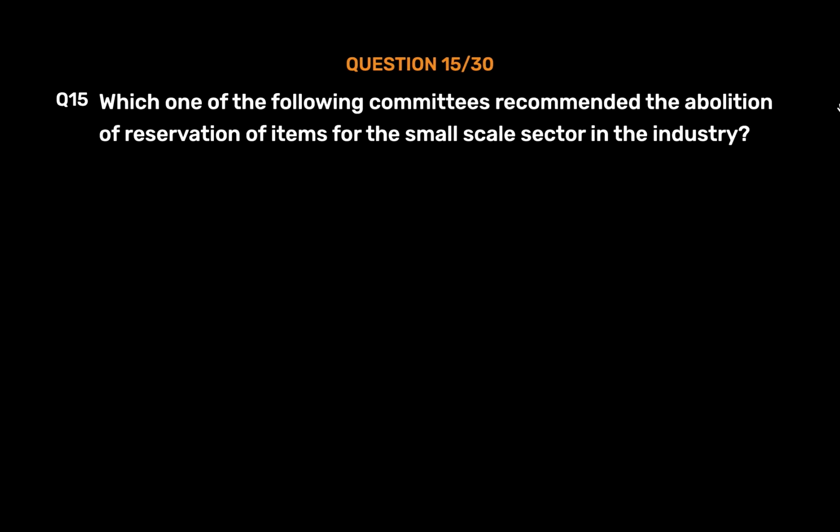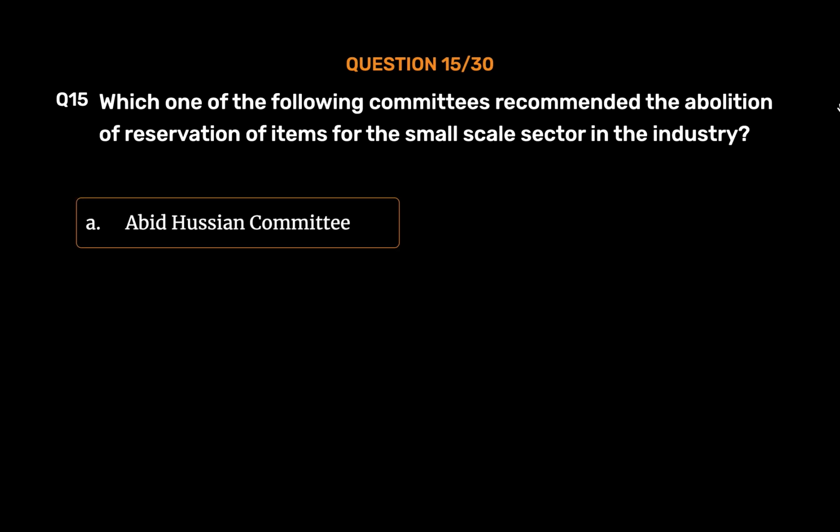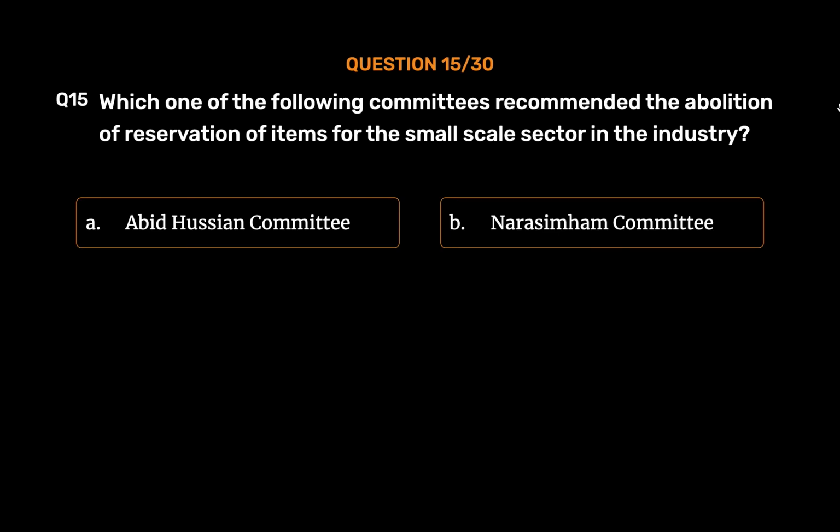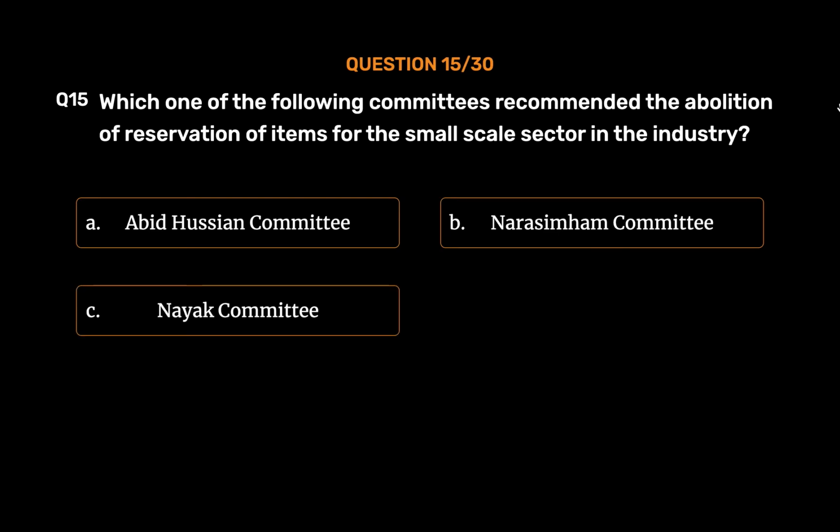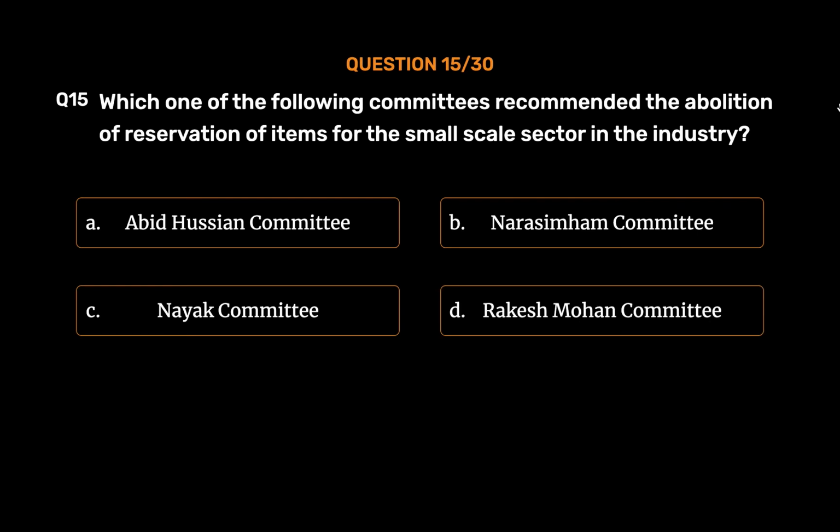Question number 15. Which one of the following committees recommended the abolition of reservation of items for the small-scale sector in the industry? Option A, Abid Hussain Committee. Option B, Narasimham Committee. Option C, Naik Committee. Option D, Rakesh Mohan Committee.